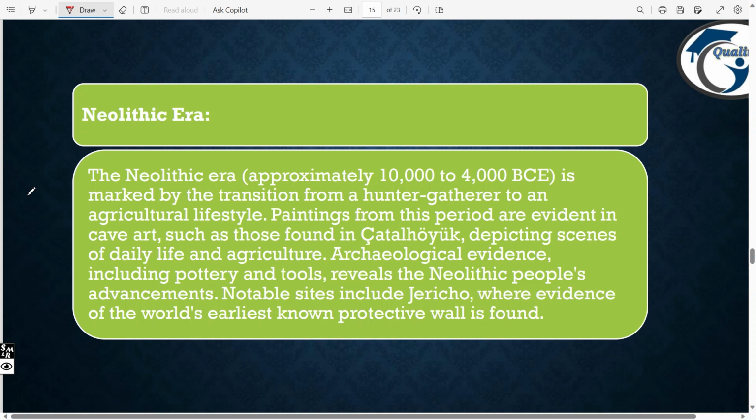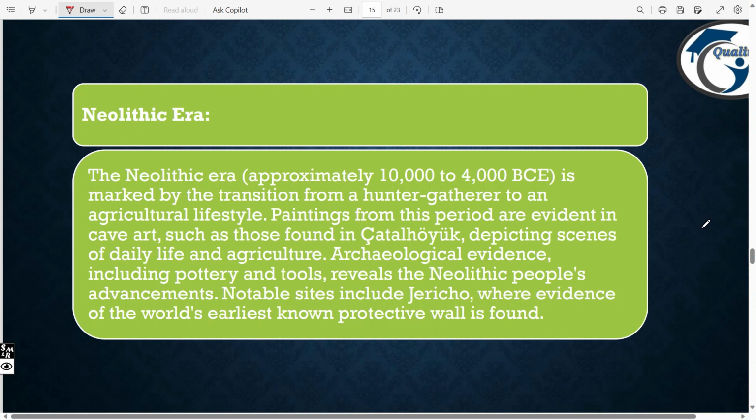Paintings from this period are evident in the cave art, such as those found in the Chalcolithic, depicting scenes of daily life and agriculture. When they started agriculture, whatever they saw, they used to know about those things. According to archaeological evidence, including pottery and tools, the Neolithic period tells us they had started advancing.